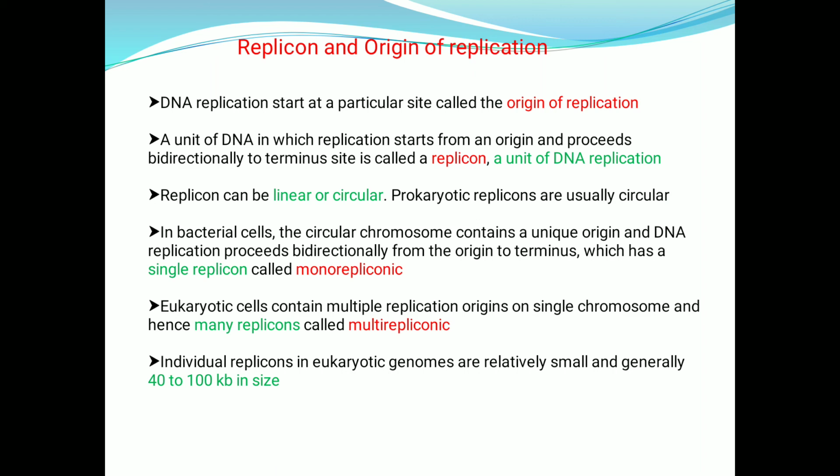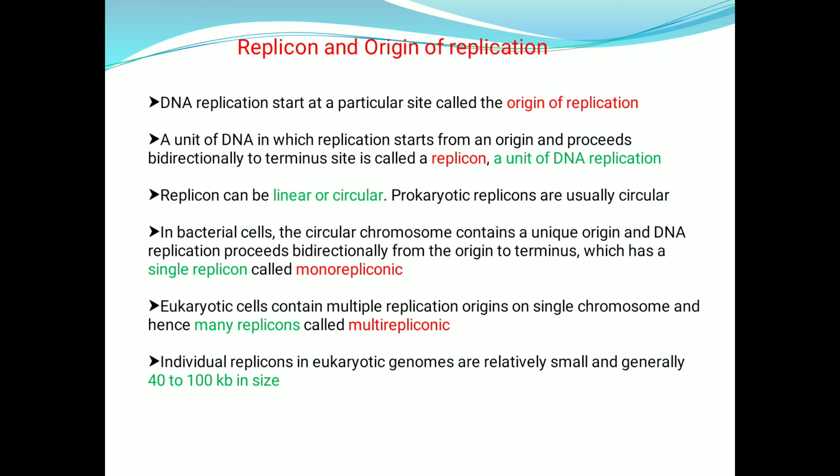This replicon can be either linear or circular, and the prokaryotic replicons are usually circular because prokaryotes have a circular genome. In bacterial cells, the circular chromosome contains a unique origin, and the DNA replication proceeds bidirectionally from the origin to the terminus, which has a single replicon, called monorepliconic. It means it has a single origin of replication and it goes bidirectionally. So all the bacterial cells are monorepliconic.